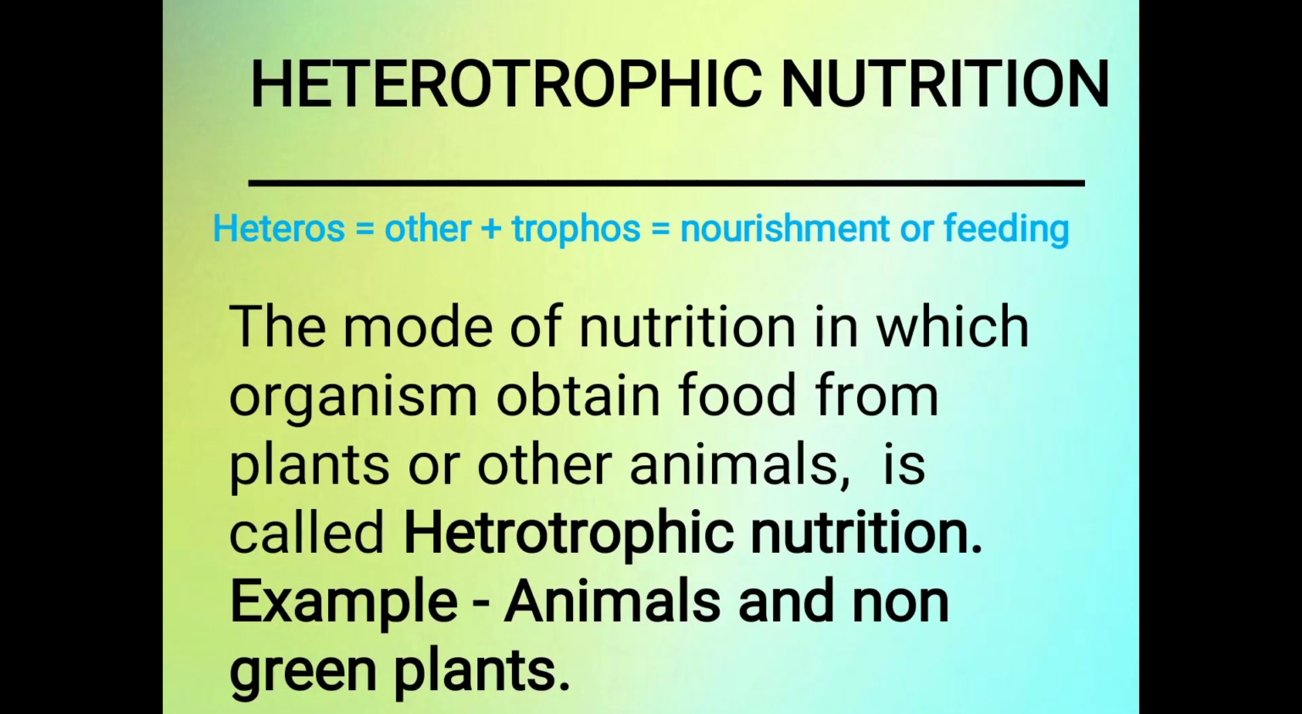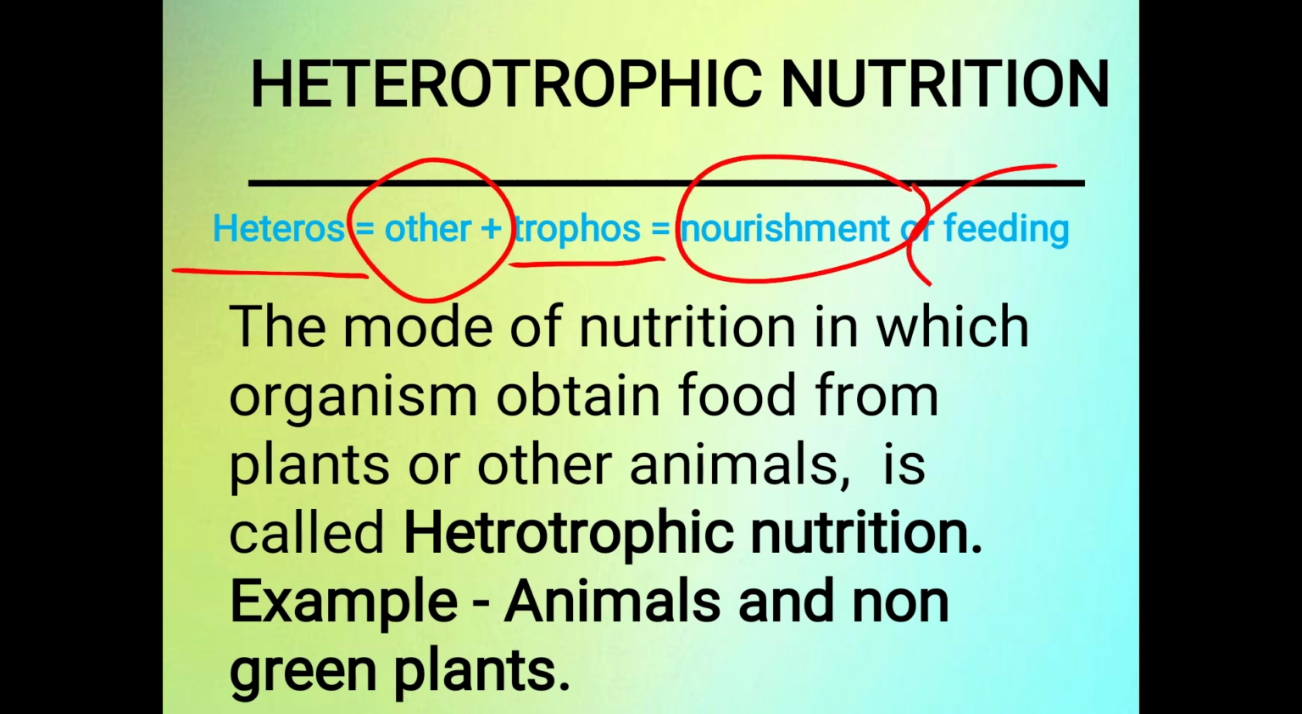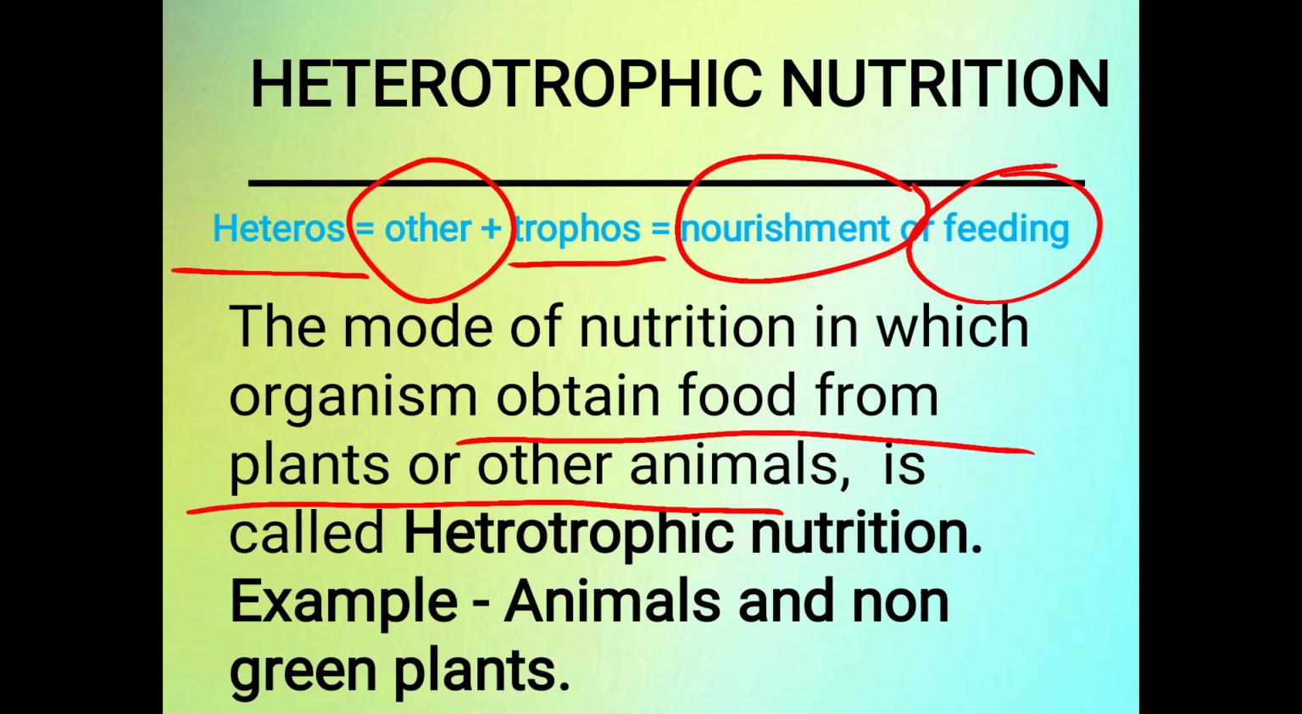Heterotrophic nutrition. First we understand this. What is the meaning of hetero and trops? Hetero means other and trops again means nourishment or feeding. It means the organisms who obtain or prepare their food from plants and other animals have heterotrophic nutrition. The organisms who perform this nutrition are known as heterotrophs. Examples are animals and non-green plants.